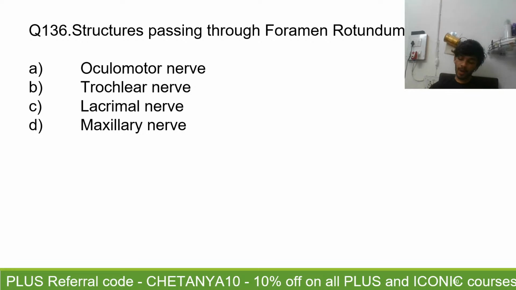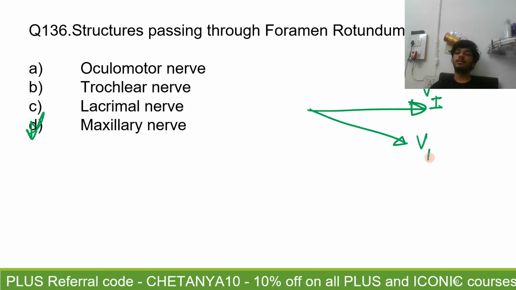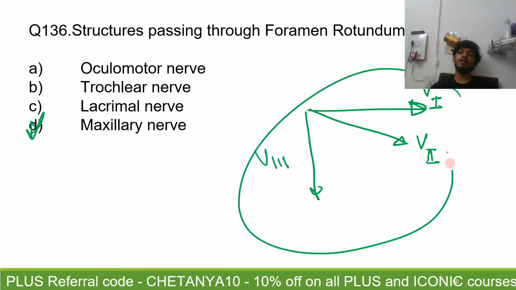Yes. The structures passing through the foramen rotundum. The answer is going to be D, the maxillary nerve. So you know, through the superior orbital fissure you will have the ophthalmic nerve passing. From foramen rotundum you will have the maxillary nerve passing. From foramen ovale you will have the mandibular division of trigeminal. The answer is going to be maxillary.